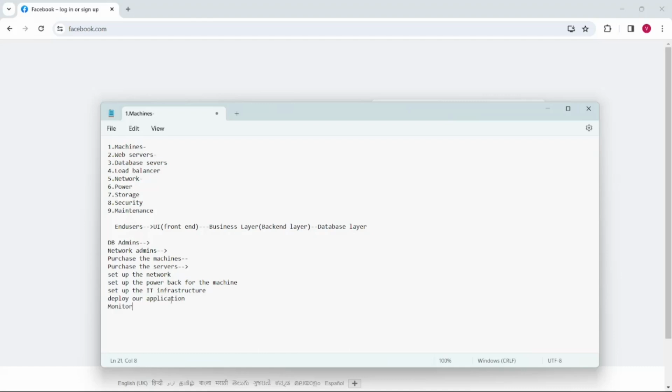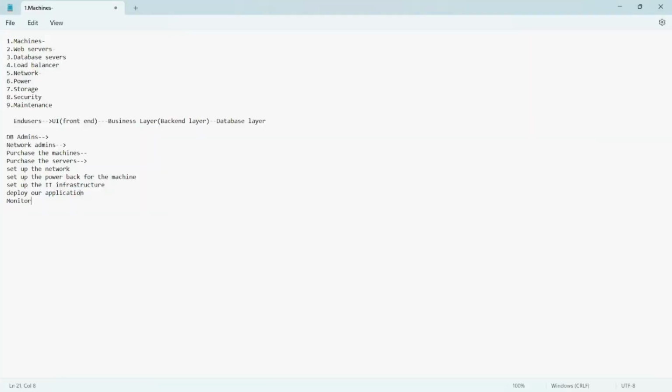And last thing, we have to monitor the IT infrastructure, like we have to check how the servers are running, is the network fine, so everything we have to monitor. Okay, so these are the things that we have to take care of if we have to develop one application on our own. Here we may face some challenges if we do it manually on our own.